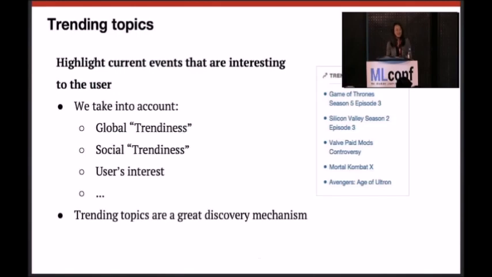Okay, this I think is my last example use case, trending topics. The idea here is that in addition to personalized recommendations on things that you already follow, we also want to highlight to you what's currently in the event or what's trending on the product. And obviously these recommendations need to be personalized, because we not only care about what's trending and popular around the world, but also what's popular and trending in your social circles or with topics that you're following.